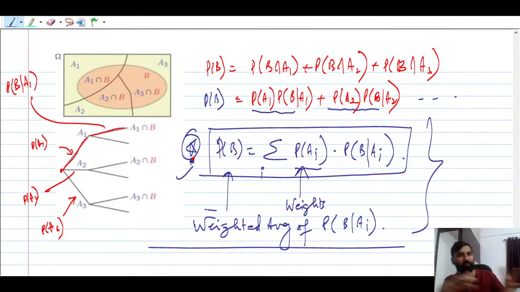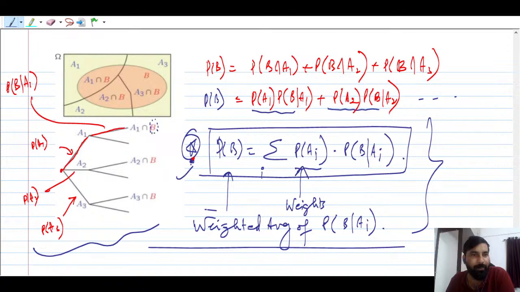And whatever sequence of events is happening, you just take the first event, take the conditional event, and then multiply them, and keep on adding. This is what we call the total probability theorem. Using this tree diagram, it is very effective to understand. If you do not understand, see, I'm just focusing on the truth, like B is going to happen. We are not focusing on the complement of B. So when we want to find the total probability, we always go for the success, I mean the probability of getting head.